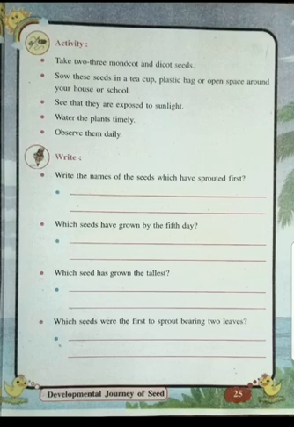Now, which seeds have grown by the 5th day? Which seeds have become bigger, like wheat, green gram, etc.? First they become a baby plant, and after 5 days you will observe them growing into big shoots or branches coming out. Which seed has grown the tallest? You will find that the seeds of wheat and green gram have grown the tallest. Which seeds were the first to sprout, bearing 2 leaves? Now, the dicot seeds will have 2 leaves. That is, green gram was the first to bring 2 leaves. So the seeds which give 2 leaves are green gram and wheat.